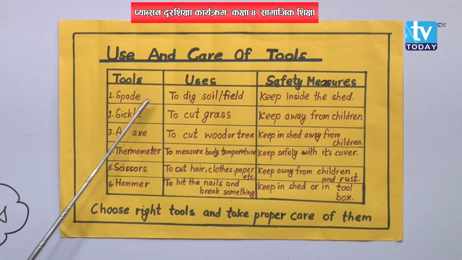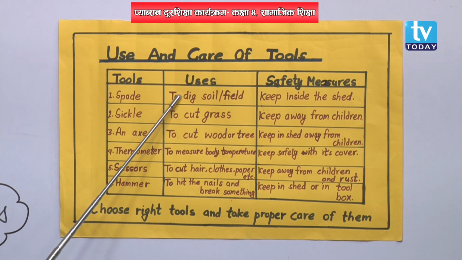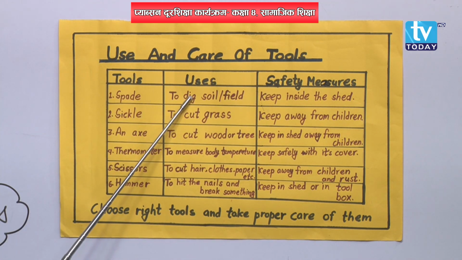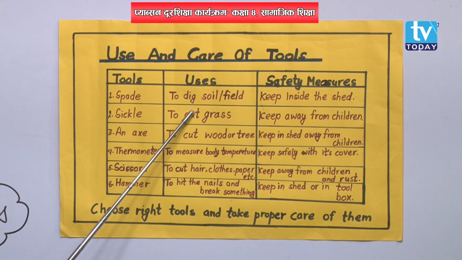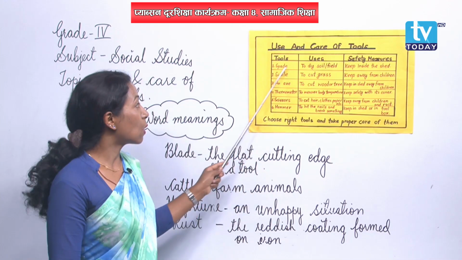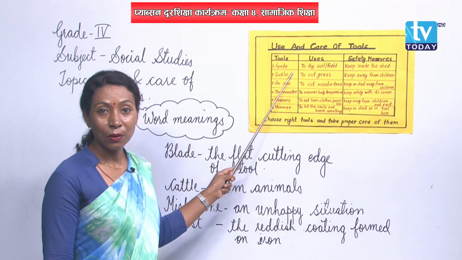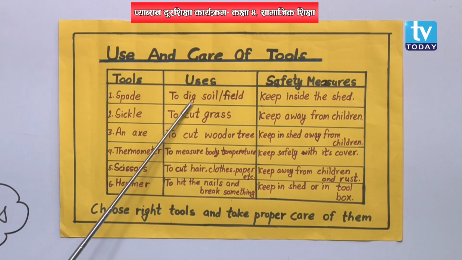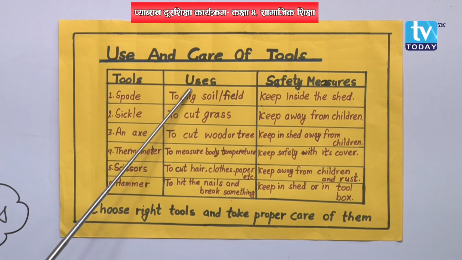Mostly these tools are used by farmers. This spade is used by a farmer, and even those people who work in a garden also use this. Now are you clear about the use of spade? Why it is used? Yes, it is used to dig soil, right? Now, after using, what should I do?